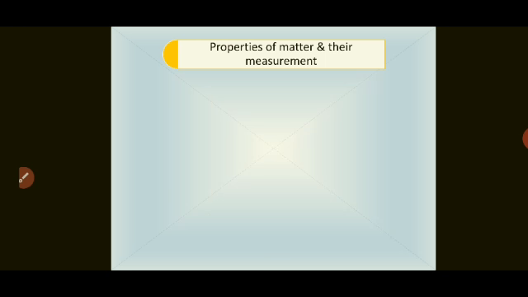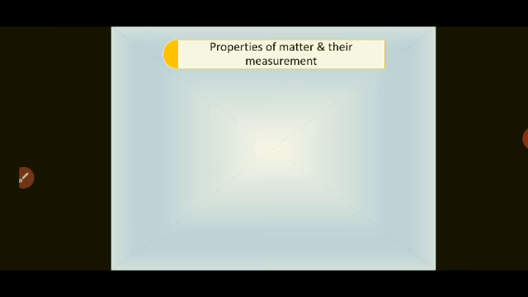So every matter or every substance has unique properties, and these are classified in two categories, right? Okay, so what are these? First one is physical properties, and second one is chemical properties.